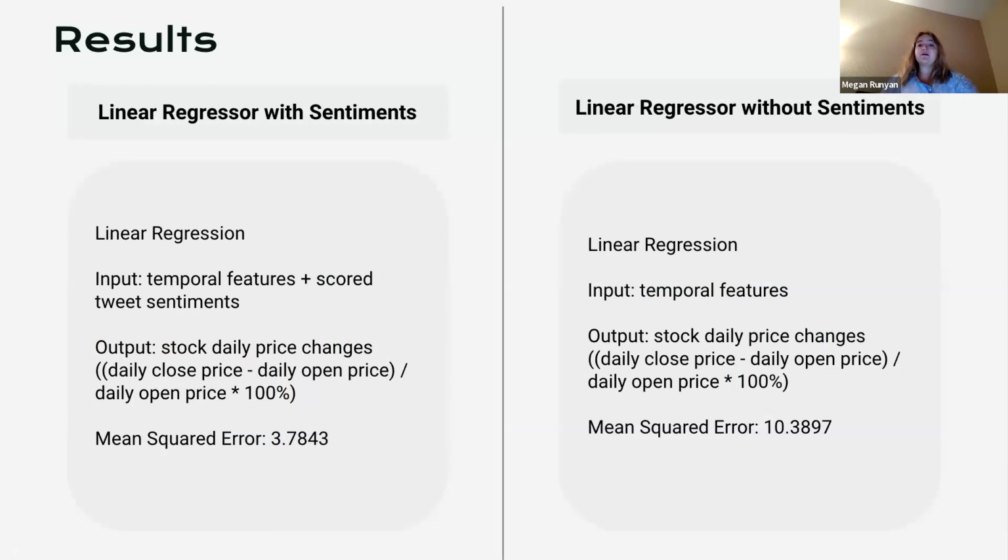The linear regressor performed much better once we added sentiments to it. This was the second part of our approach. In addition to our initial baseline, which was the temporal features, we added scored tweet sentiments, where we added the weighted sentiments of the tweets as a feature, where negative tweets were rated between -1 and 0, and positive tweets were rated between 0 and 1. The mean squared error for this was 3.7843, which, if you'll remember from our earlier baseline, the mean squared error for that was 10.3897.